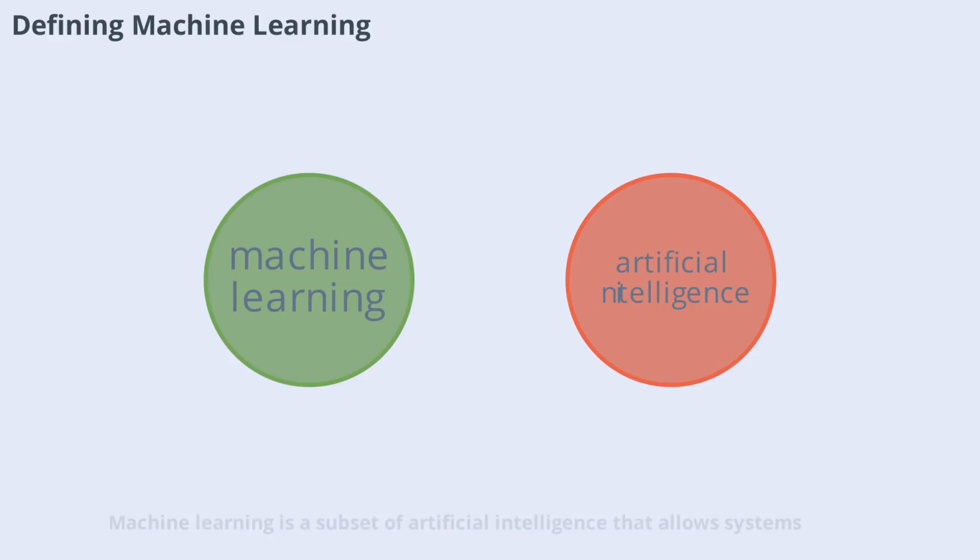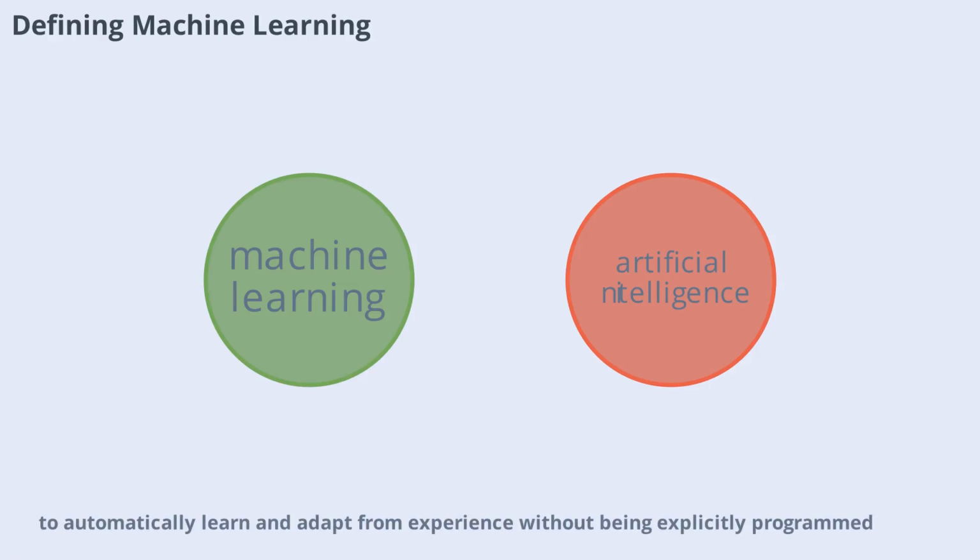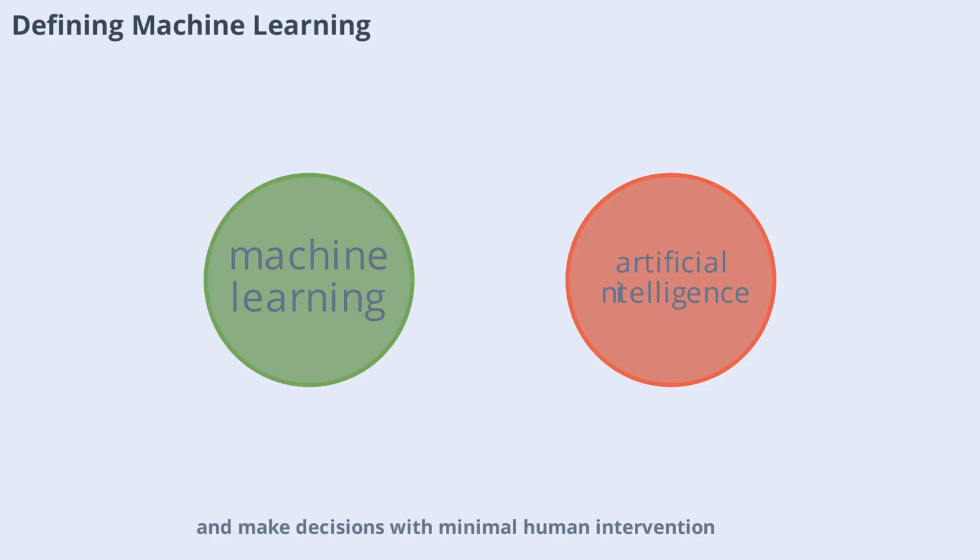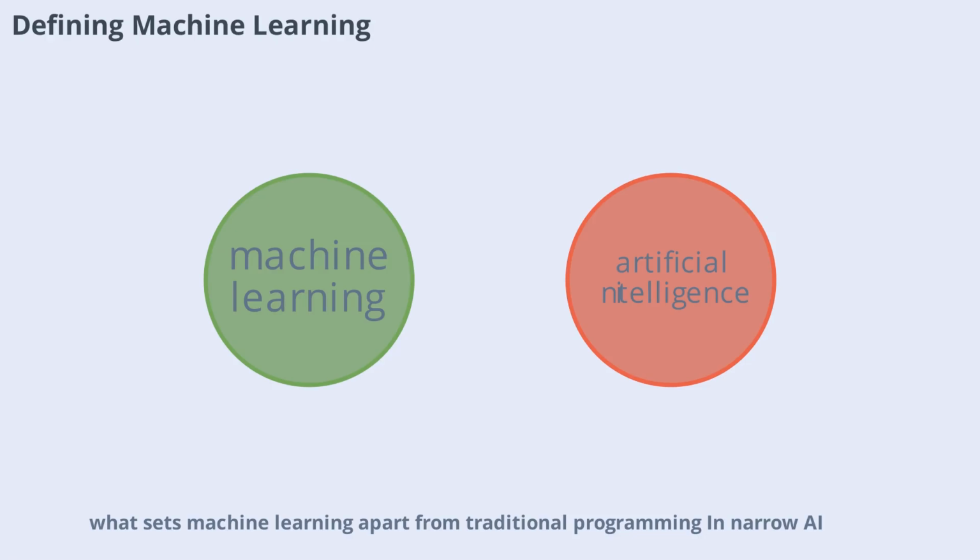Machine learning is a subset of artificial intelligence that allows systems to automatically learn and adapt from experience without being explicitly programmed. It uses algorithms to analyze data, identify patterns, and make decisions with minimal human intervention. This ability to learn from data is what sets machine learning apart from traditional programming. In narrow AI, machine learning algorithms are tailored to solve specific problems such as recognizing images, translating languages, or predicting user preferences. The more data these algorithms process, the better they become at their assigned tasks.